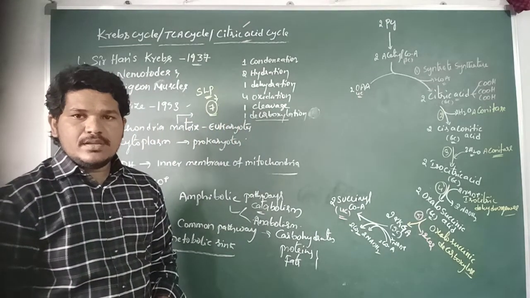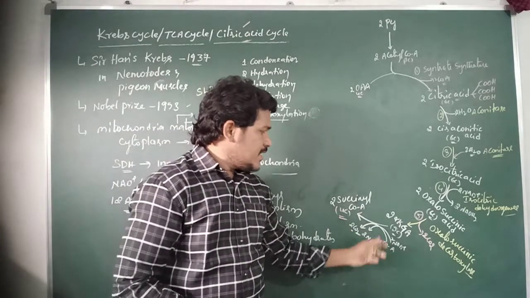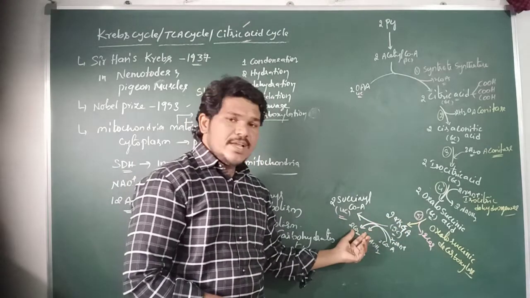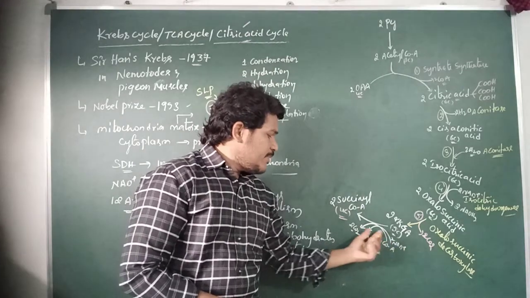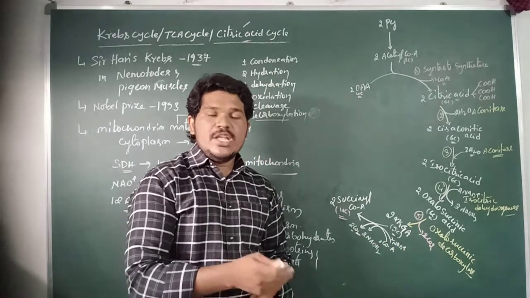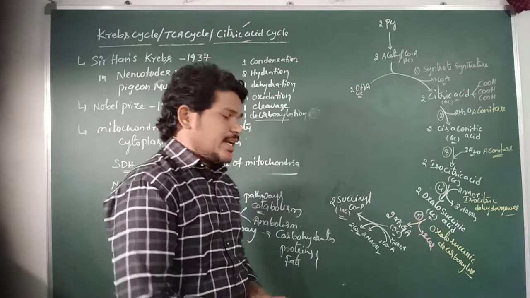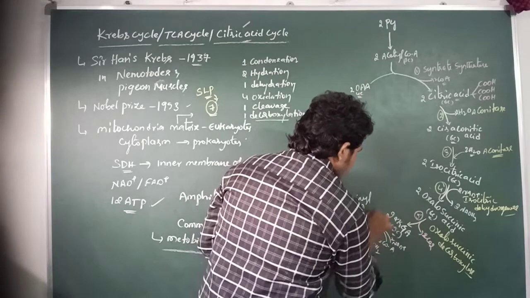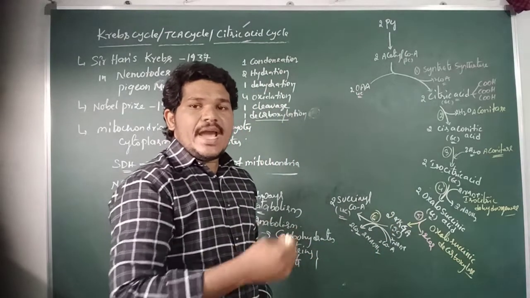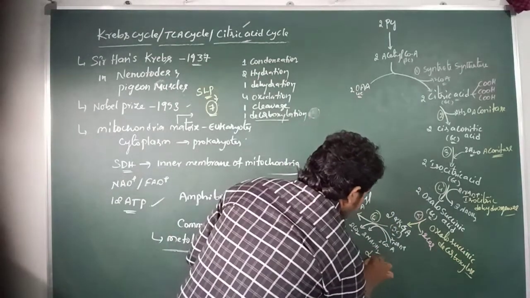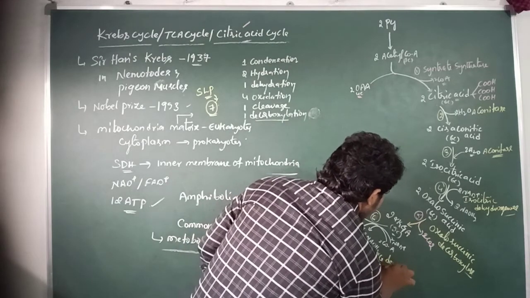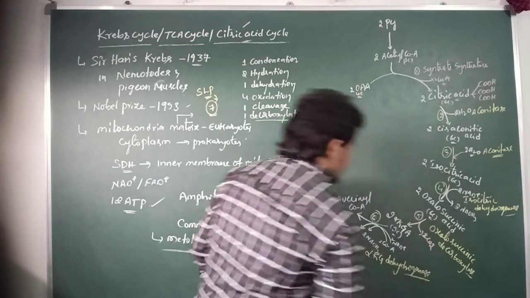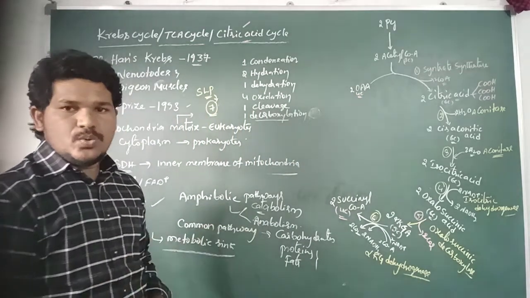So here coenzyme A is added to the alpha ketoglutaric acid, releasing carbon dioxide, and it also reacts with NAD plus, further releasing two molecules of NADH2. This reaction is catalyzed by the enzyme alpha ketoglutaric dehydrogenase. This is the 6th step of the Krebs cycle, that is oxidation 2.